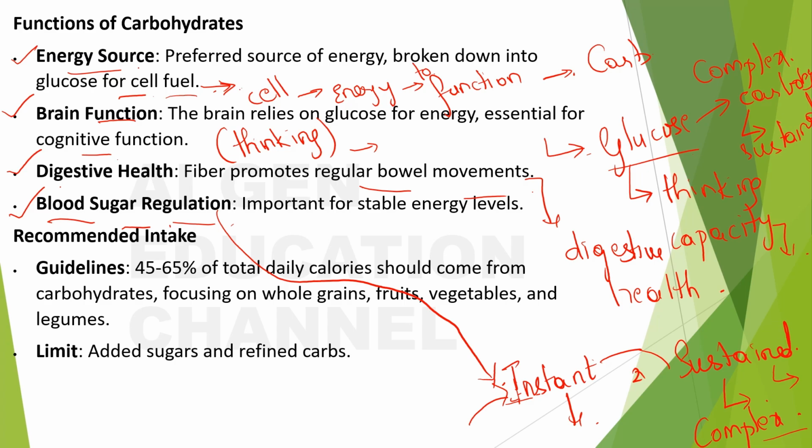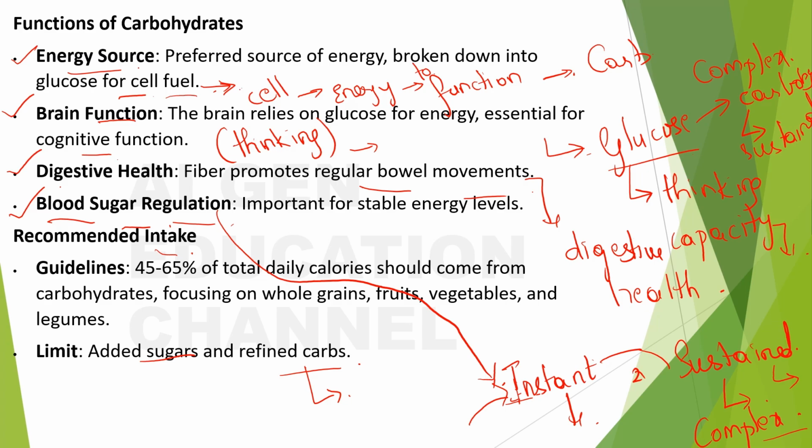So what is the recommended intake? Guidelines are that 45 to 65% of the total daily calories should come from carbohydrates, focusing on whole grains, fruits, vegetables, and legumes. So what should you limit? You should limit the added sugars and the refined carbs. Refined carbohydrates are complex carbohydrates that are refined in a way that they act like simpler carbohydrates, though not actually simpler.